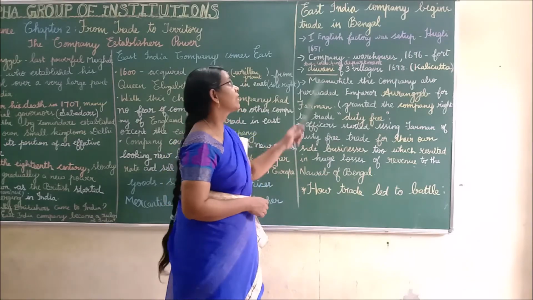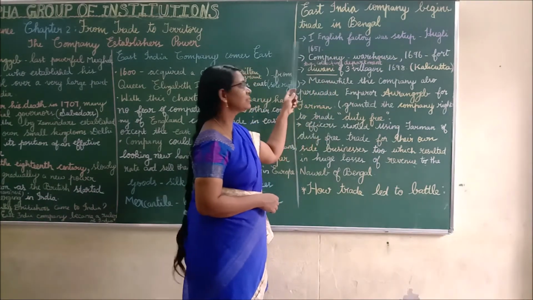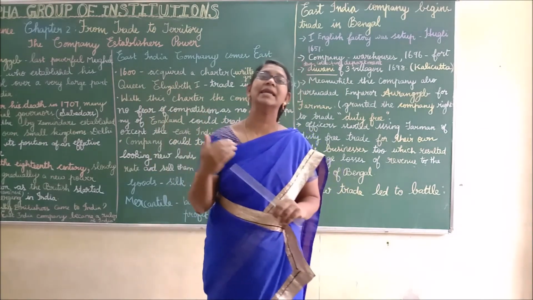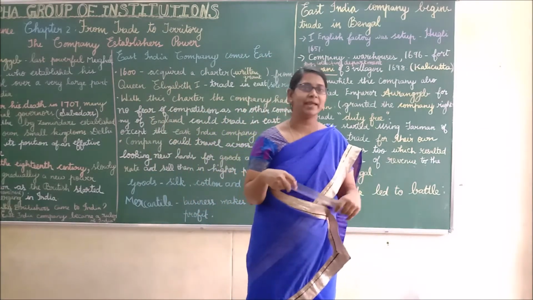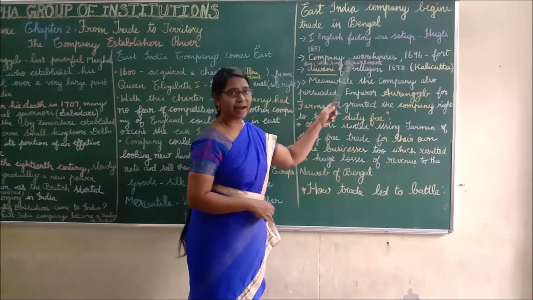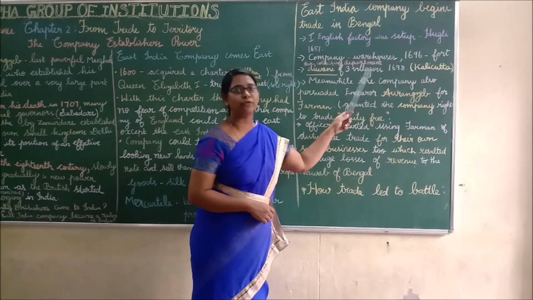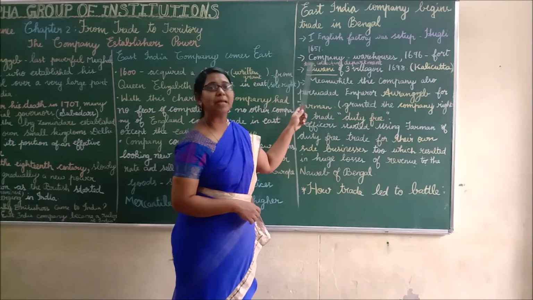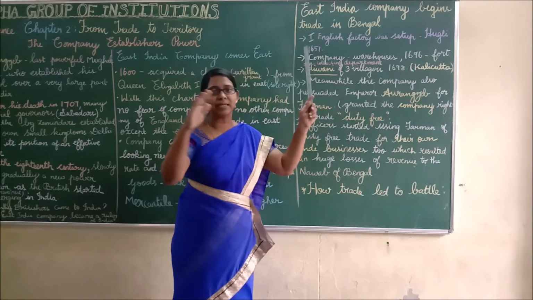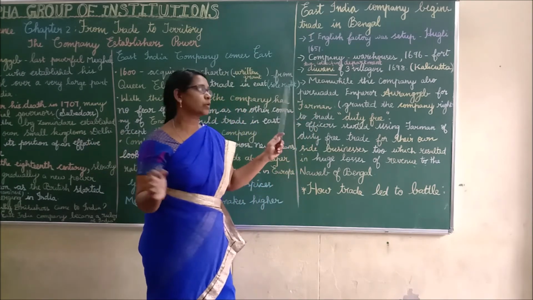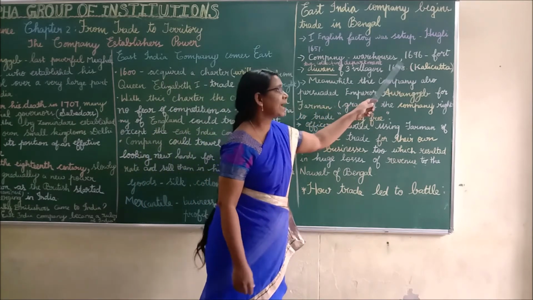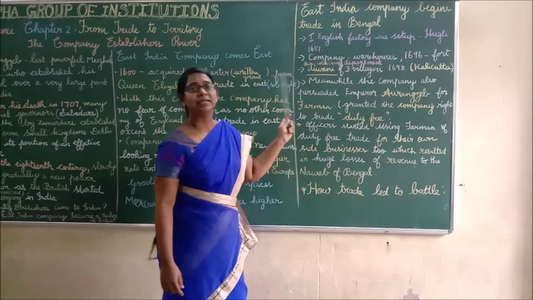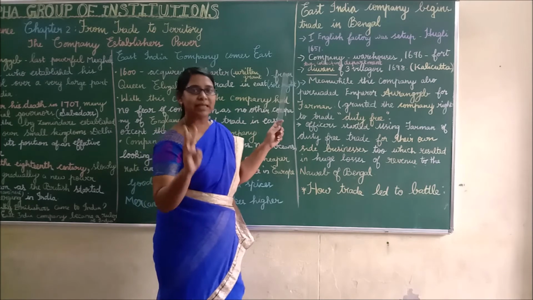Let us see, East India Company begins trade in Bengal. Now we clearly know that the East India Company entered India for trading. The first English factory was set up on the bank of river Hooghly in the year 1651. The company made its warehouses, that is, a place where goods are stored. By the year 1696, they built a fort for their settlement, and it got a Diwani of 3 villages.